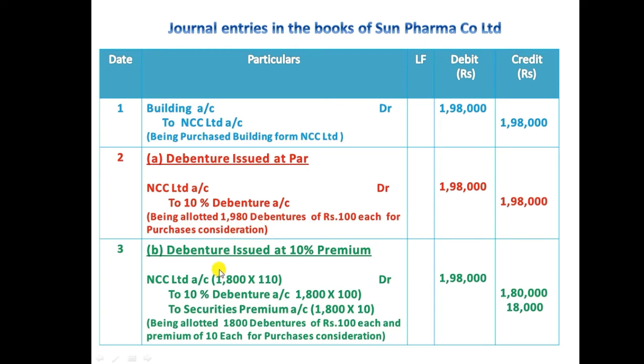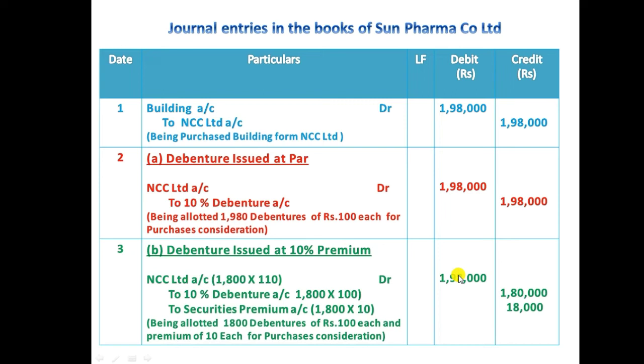The next situation is debentures issued at 10% premium. Here we debit the NCC Limited account; we should record 1,800 debentures into 110, so we take that as the issue price. Total 1,98,000, in which the premium is also included.